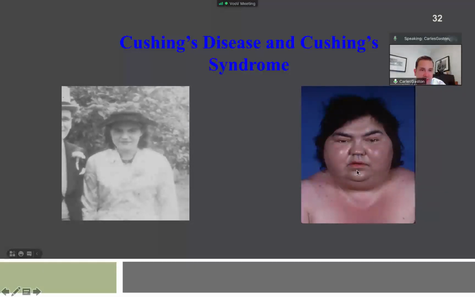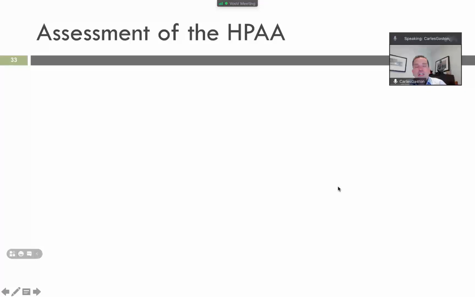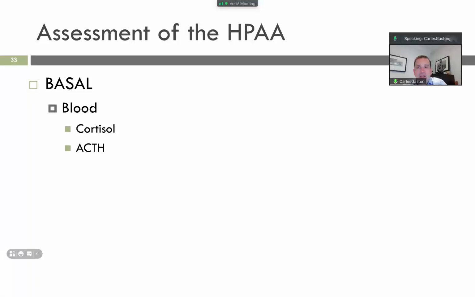We need to look at the hypothalamic pituitary adrenal axis, so we need to look at the levels of cortisol and ACTH in the blood, but also cortisol in the urine and also in the saliva.